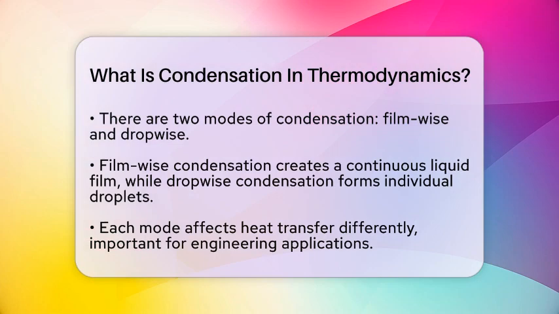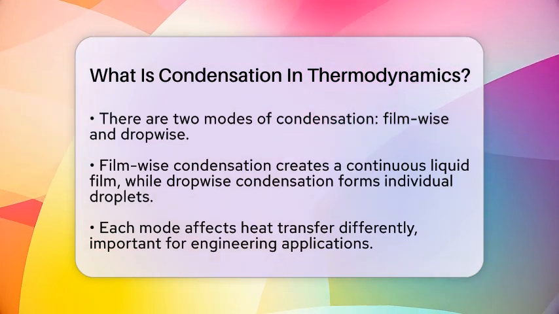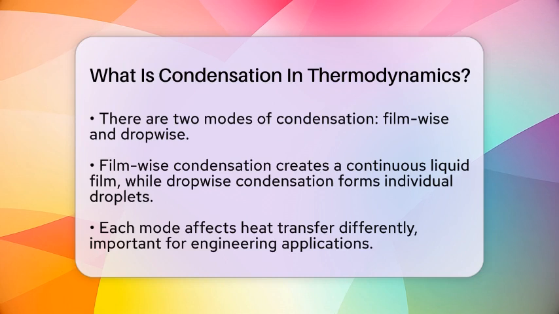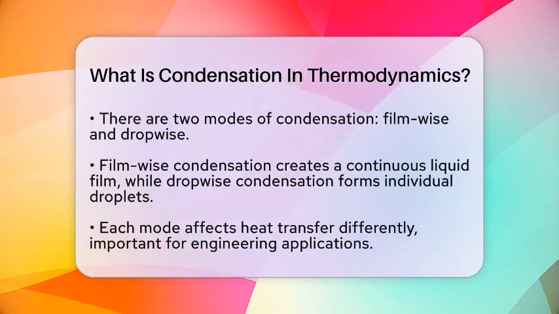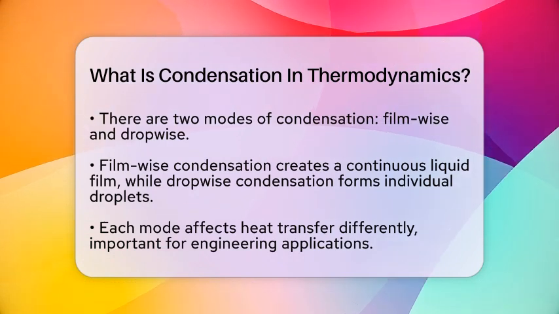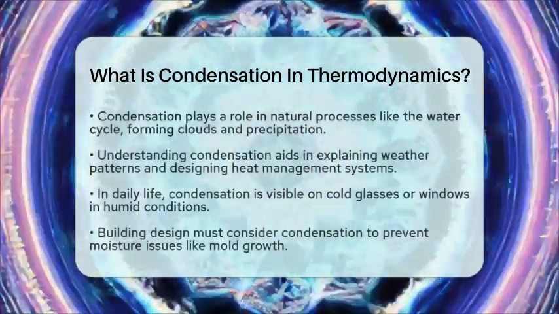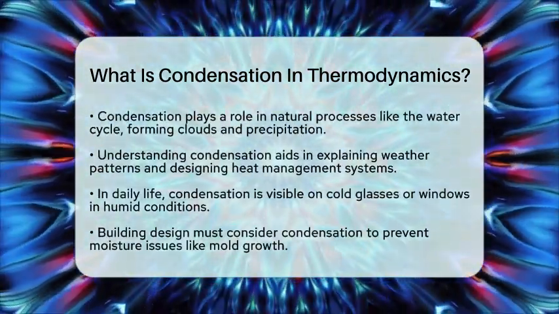Condensation is also a significant part of natural processes, such as the water cycle. Water vapor in the atmosphere condenses to form clouds and eventually leads to precipitation. Understanding condensation helps explain weather patterns and is fundamental for designing systems that manage heat and moisture effectively.